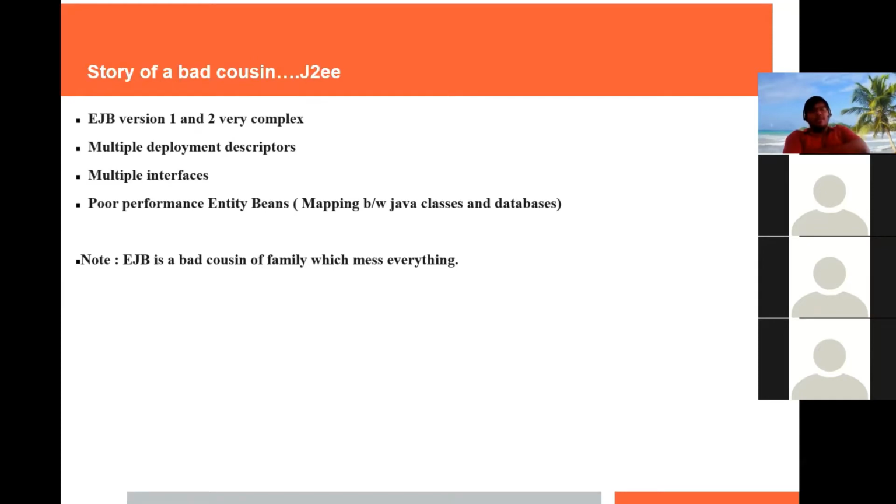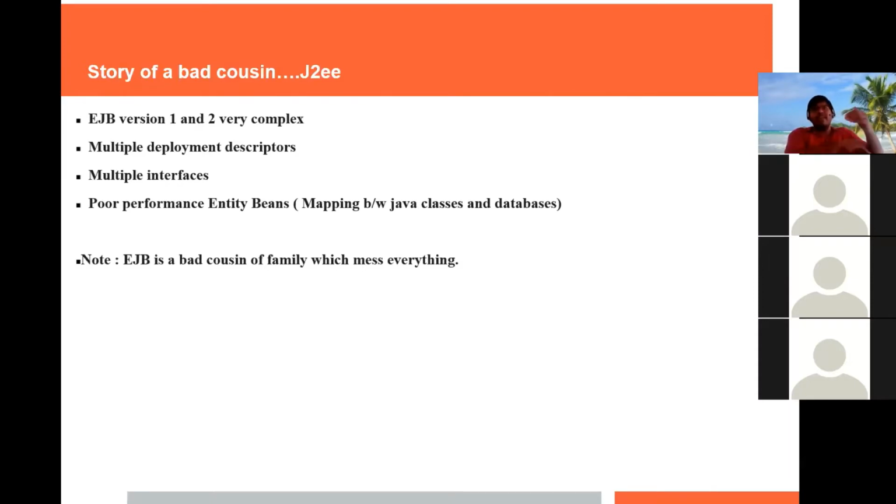All the web applications were built in Java EE before Spring. So why did J2EE, or Java EE, not work, so that Spring became so popular? The main reason is that EJBs, or Java EE versions 1 and 2, are very complex. Why are they very complex? For making a small thing, like a small dependency injection, I need to write too many deployment descriptors.